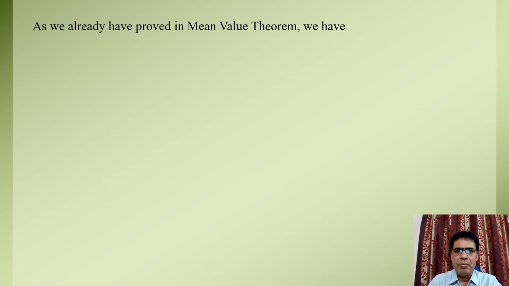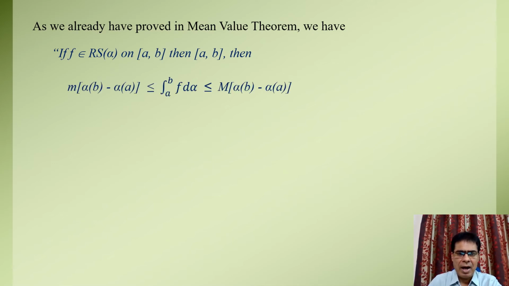As we already proved in the mean value theorem, if f is Riemann-Stieltjes integrable relative to monotonically increasing function alpha on the closed interval [a, b], then small m times alpha(b) minus alpha(a) is less than or equal to the Riemann-Stieltjes integral of function f over the limit a to b, and it is less than or equal to capital M times alpha(b) minus alpha(a), where small m and capital M are respectively the greatest lower bound and the least upper bound of function f on the closed interval [a, b].